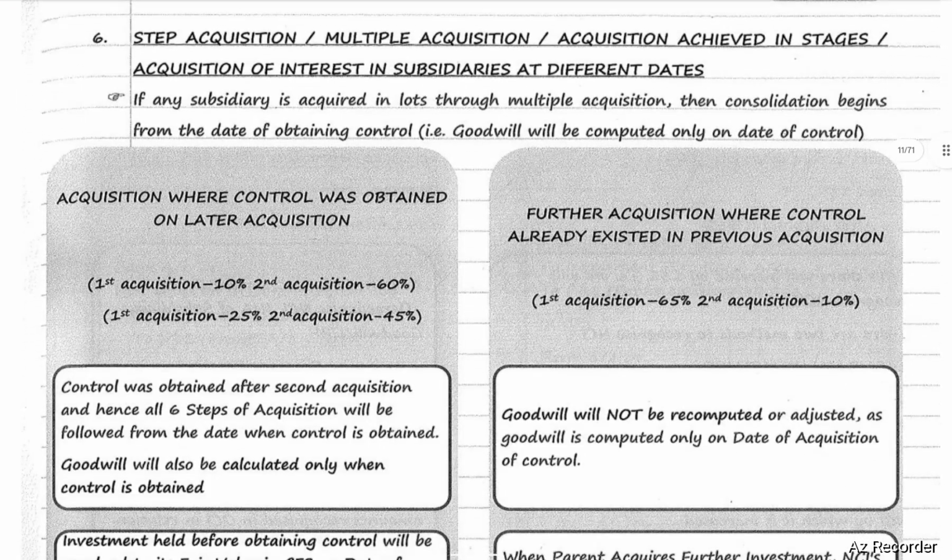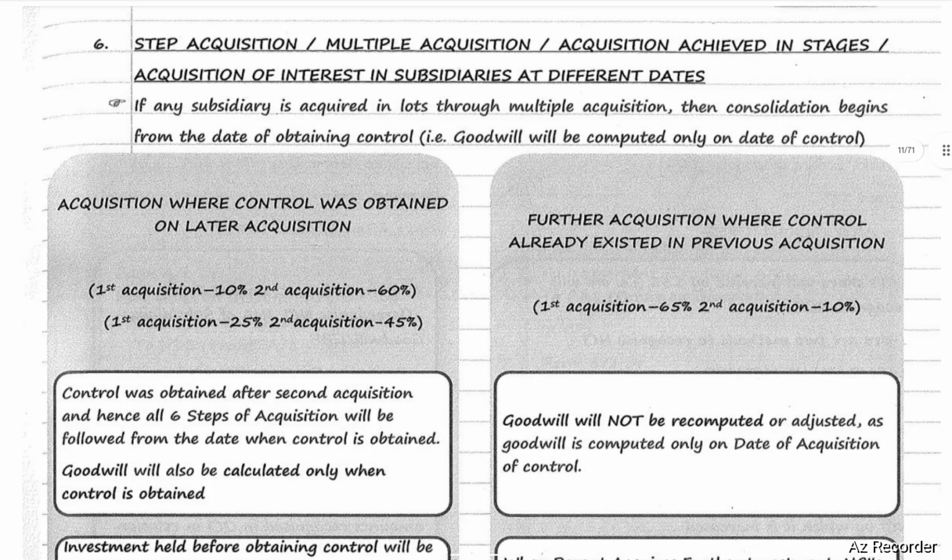Next, step acquisition or multiple acquisition are acquisitions achieved in stages, or acquisition of interest in subsidiaries at different dates. If any subsidiary is acquired in lots through multiple acquisition, then consolidation begins from the date of obtaining control. That is, goodwill will be computed only on the date of control. Acquisition where control was obtained on a later acquisition.